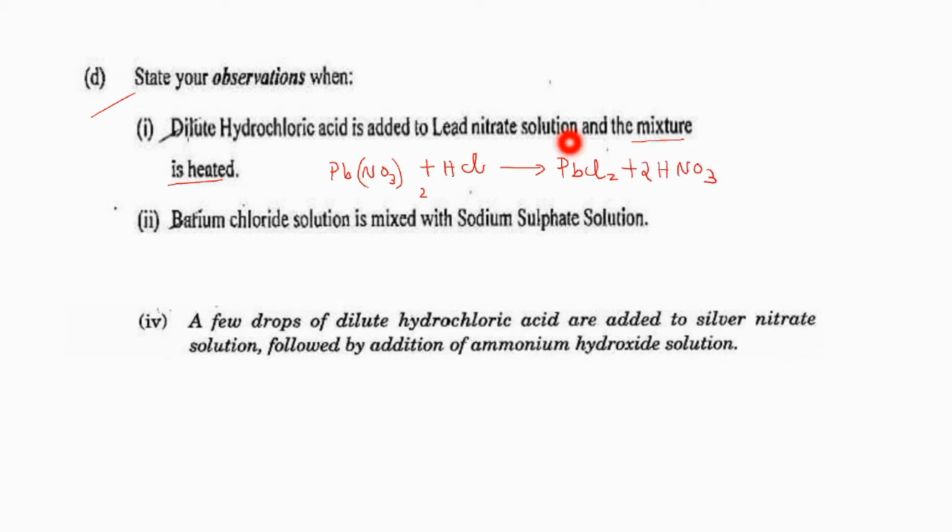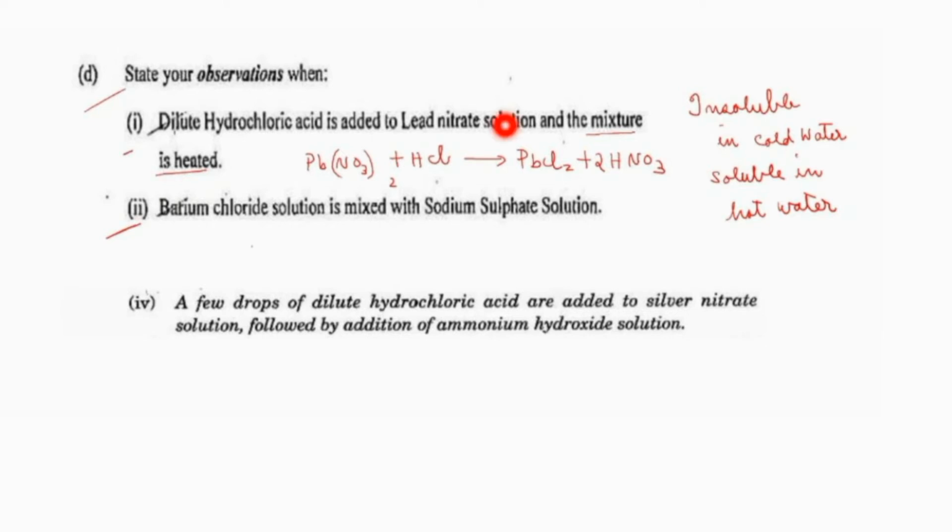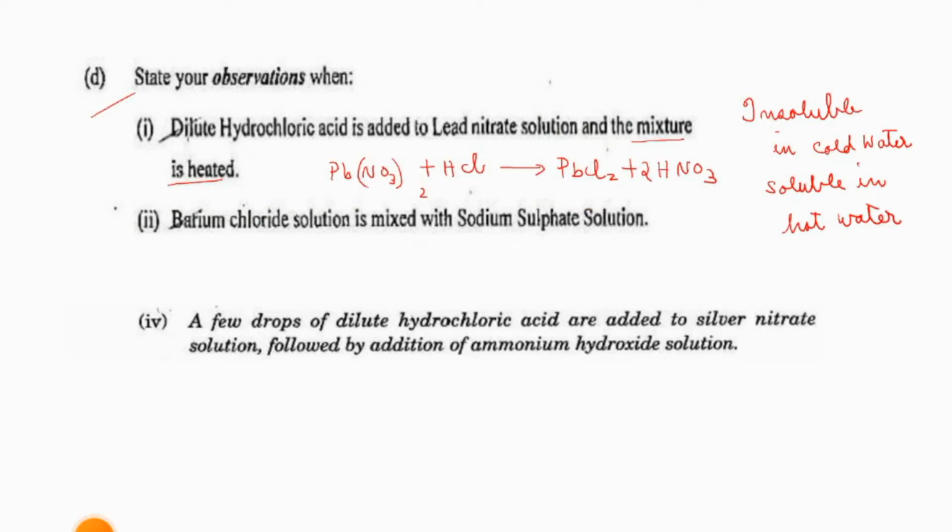Lead chloride is a white precipitate. They are asking what is the observation of the reaction. So how will you write the answer? A white precipitate is formed as a result of the reaction which will be insoluble in cold water but soluble in hot water. So after getting the precipitate, if the mixture is heated, what will happen? The precipitate dissolves, you should write, as it is soluble in hot water. We got the answer. See the next one.